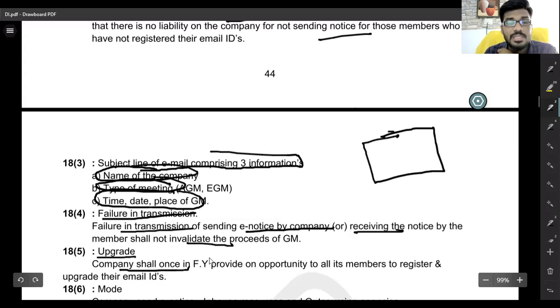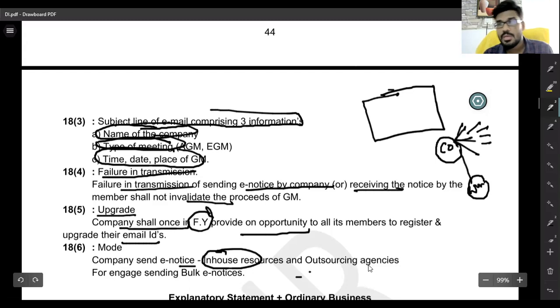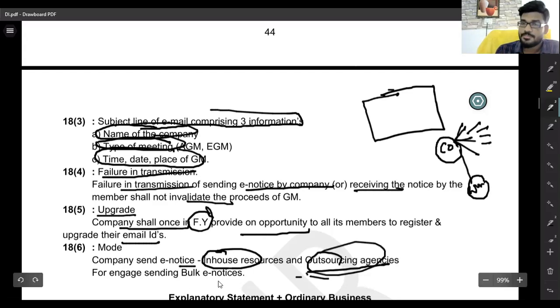The company shall, once in a financial year, provide an opportunity to all members to register and to update their email IDs. The company can send the notice on its own, by appointing some people, or the sending of notices can be transferred to outside agencies. So the company can send the e-notice through in-house resources or outsourcing agencies, directly to each and every member or through one of the outsourcing agencies. This is the electronic form of notice.